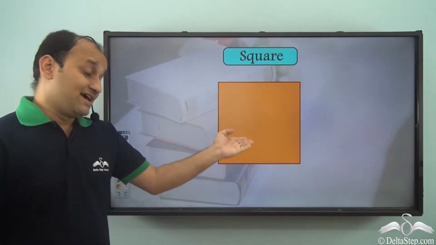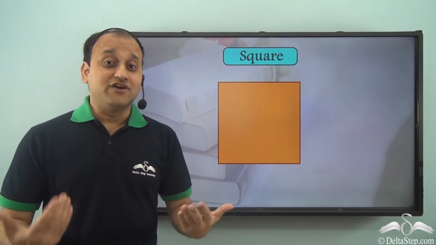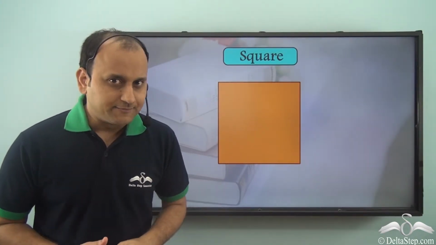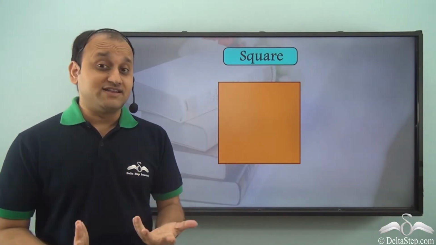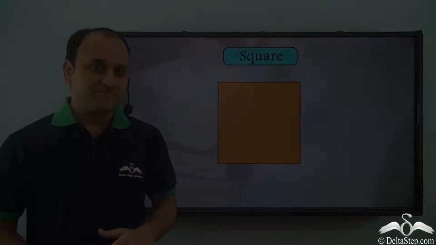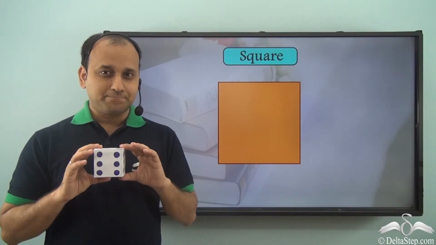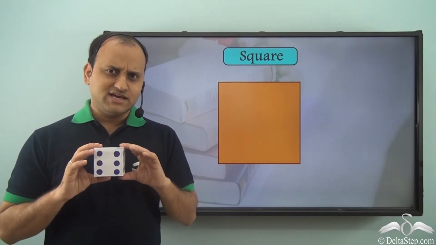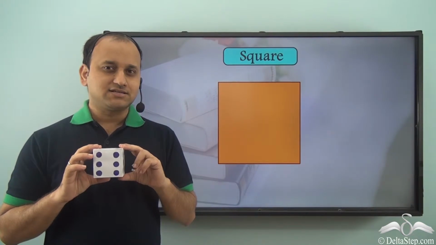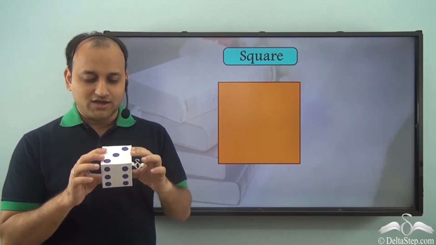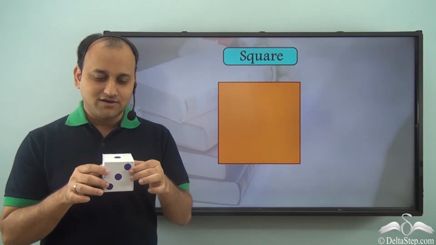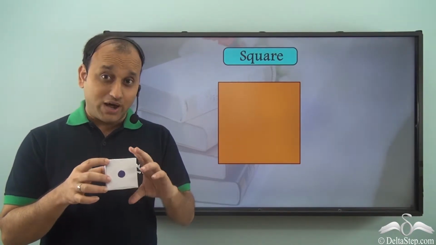So, this is a square and we have learnt about it earlier. Now, let me show you an object which looks very similar to a square. What exactly is this shape? You will say it's square, right? But let me show you a difference. What if I change the angle? Now, is it still a square?